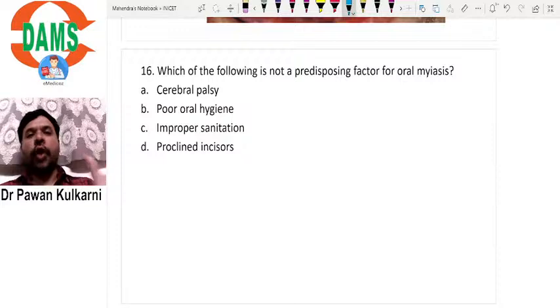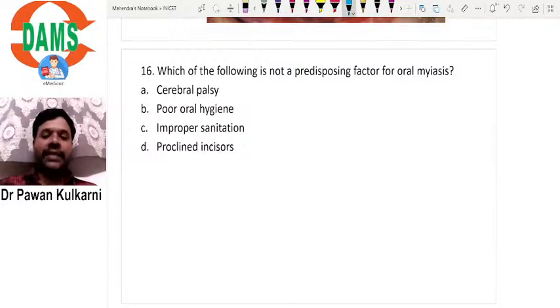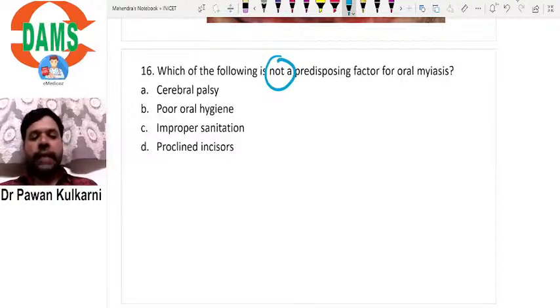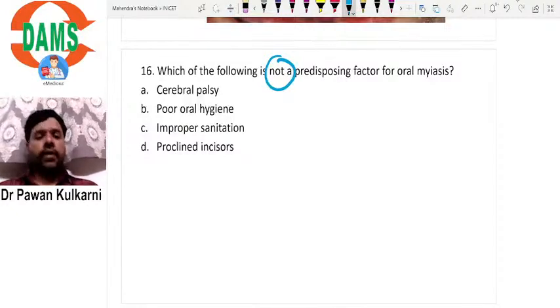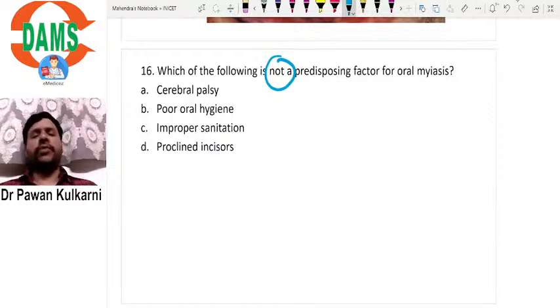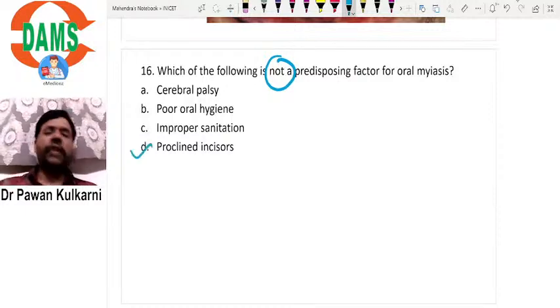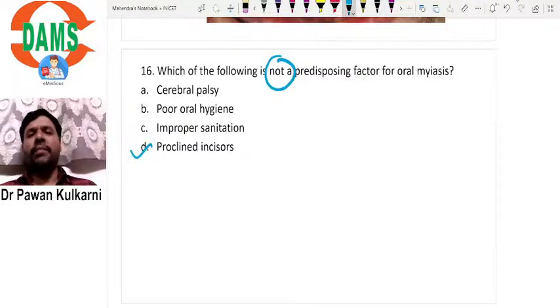So which of the following is not a predisposing factor? Cerebral palsy, yes, because a cerebral palsy patient will have mental retardation, so oral myiasis can be seen. Poor oral hygiene, yes, we have discussed. Improper sanitation, yes, we have discussed. Proclined incisor is not a predisposing factor. That means if an individual has proclined incisors, he might not develop oral myiasis.